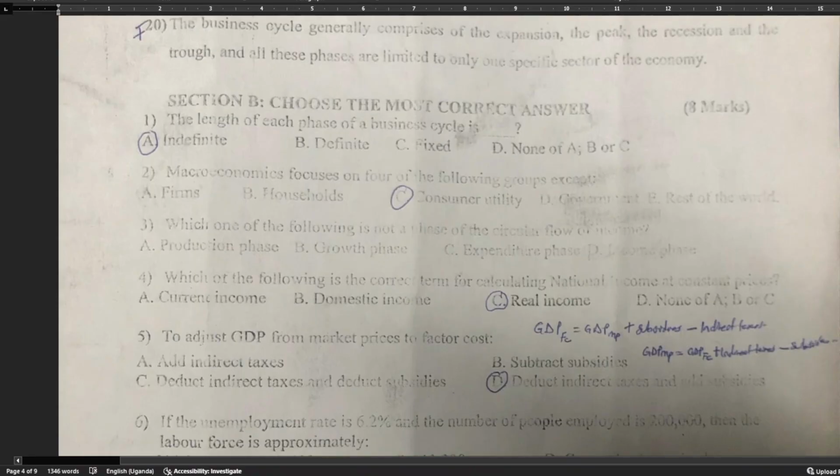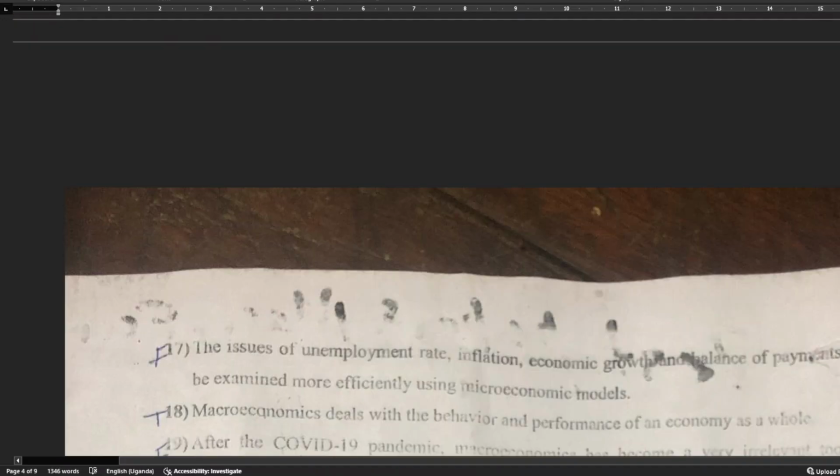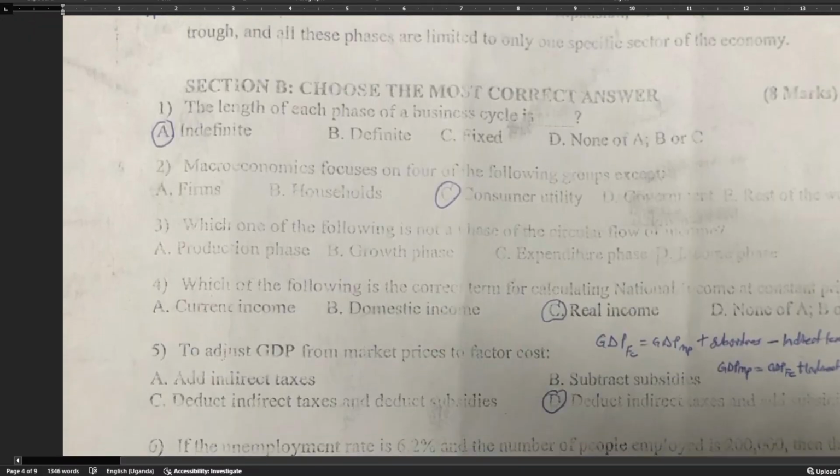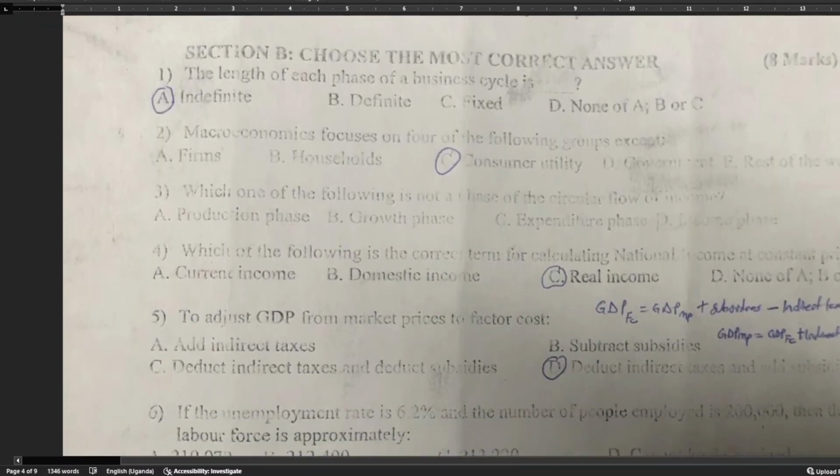Which of the following is not a phase of circular flow? Production phase, growth phase, expenditure phase, and the last one I cannot see here.